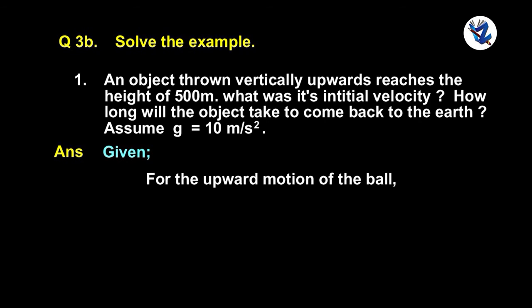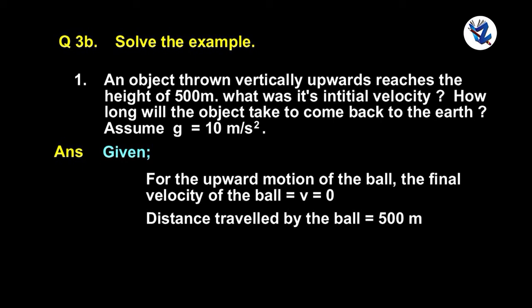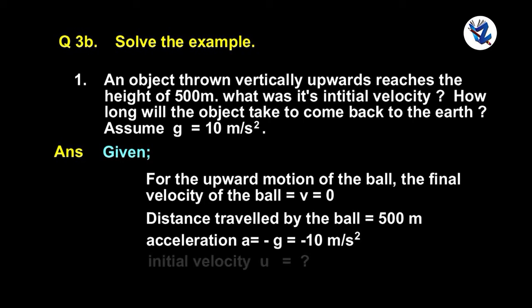For the upward motion of the ball, the final velocity v is equal to 0. Distance travelled by the ball is 500 meter. Acceleration a is equal to minus g is equal to minus 10 meter per second square.